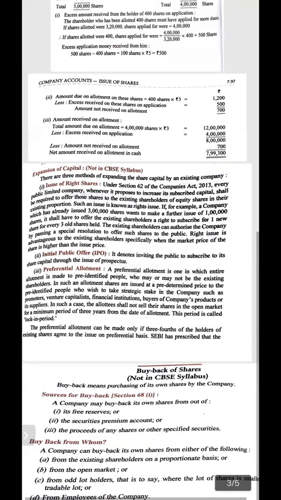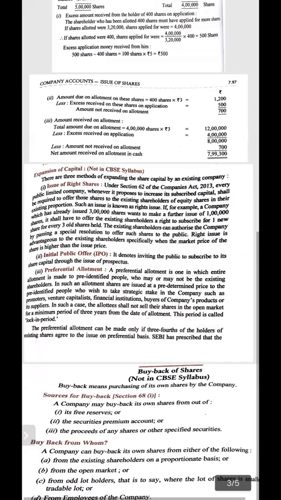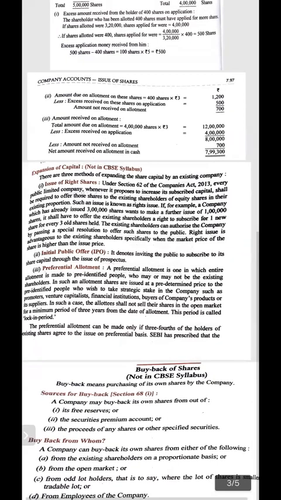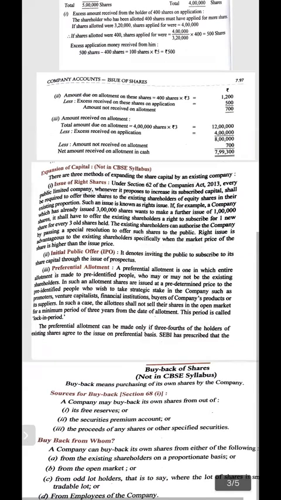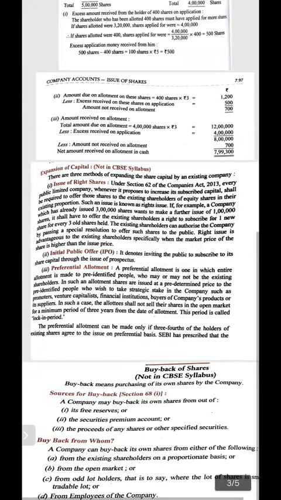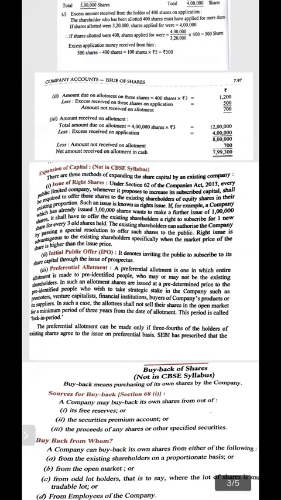What does it mean? The company is restricted: there should be a public limited company who can issue the right share. First thing, it is given under section 62. And whenever it proposes to increase the subscribed capital, the company can offer the shares to the existing shareholder only. It means right issue can be done to existing shareholder.